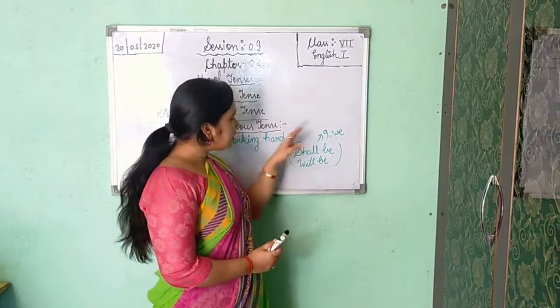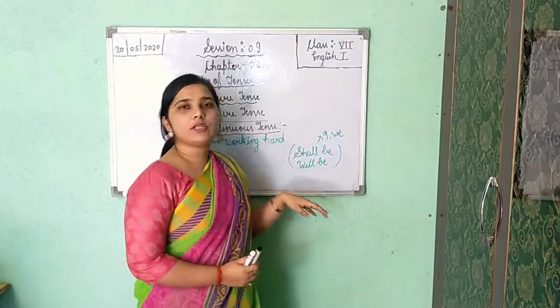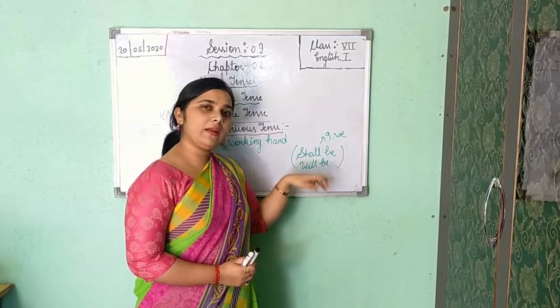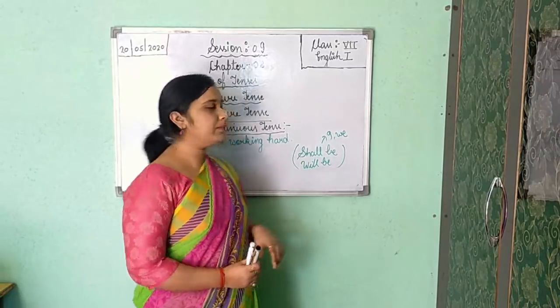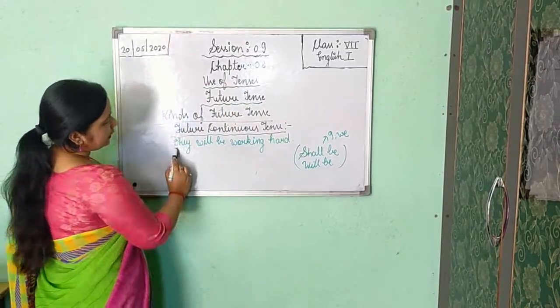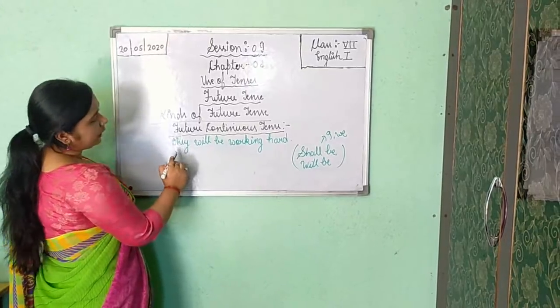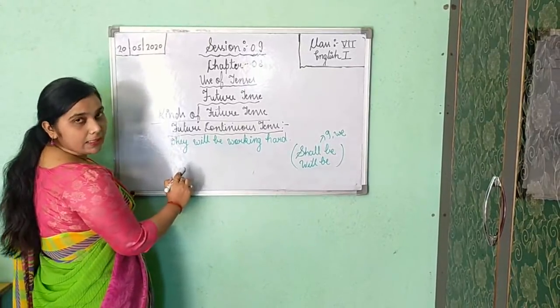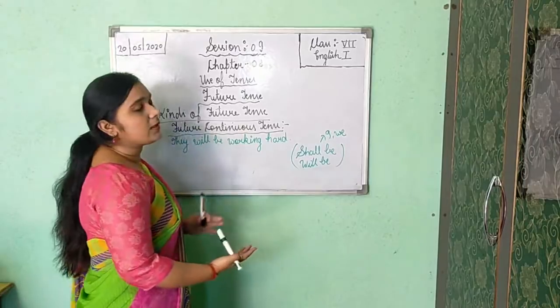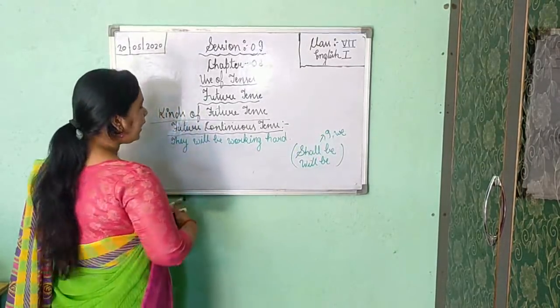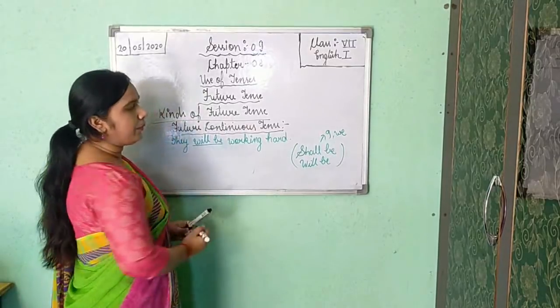Understood? It is just like simple future tense. Now you can see here they. They is our third person pronoun. Third person in plural number we are getting they. So that is third person, it is not I, it is not first person. That is why I have used will be here.